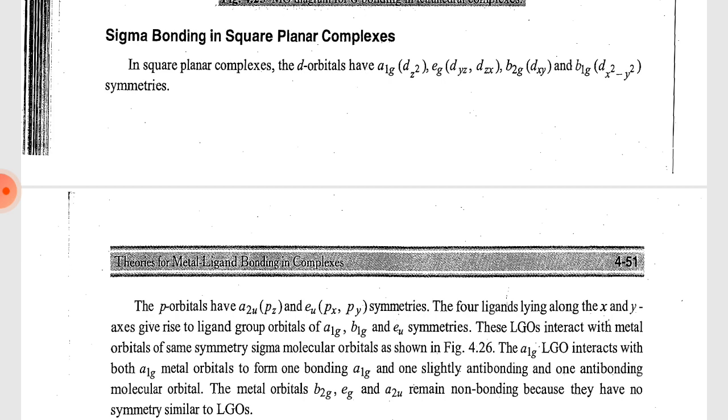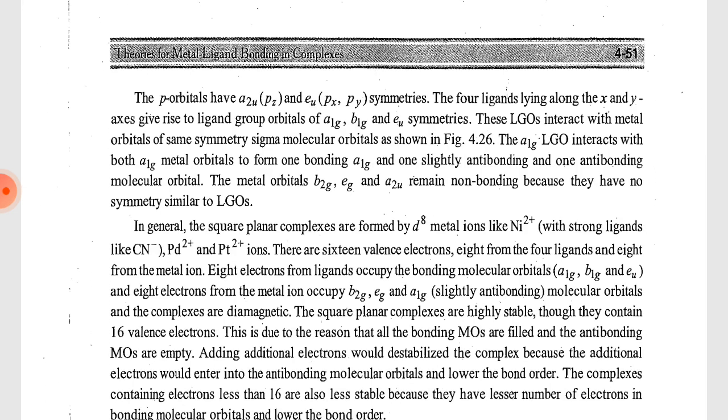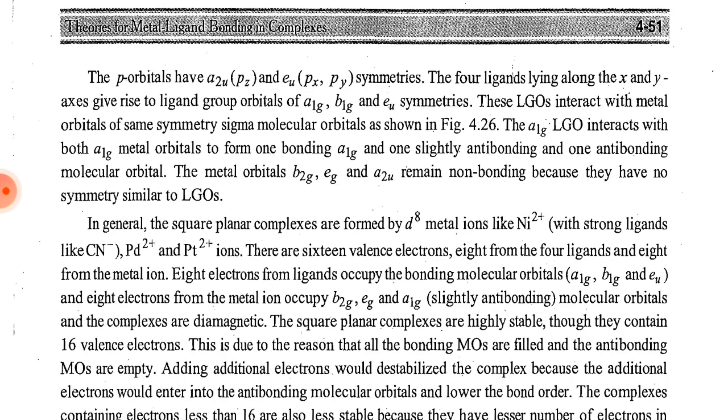Sigma bonding in square planar complex. In a square planar complex, the d orbitals have A1g dz square, Eg dyz and dzx, B2g dxy, and B1g dx square y square symmetries. The p orbitals have A2u pz and Eu px, py symmetry.